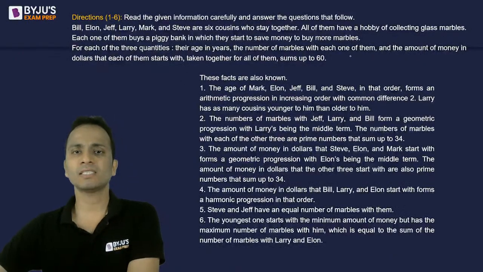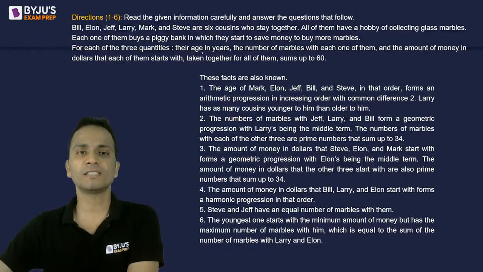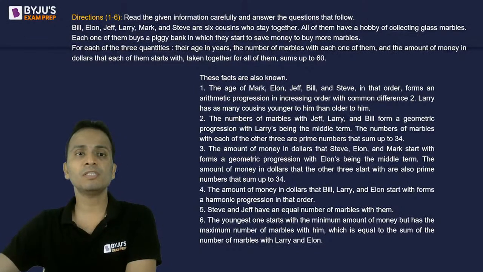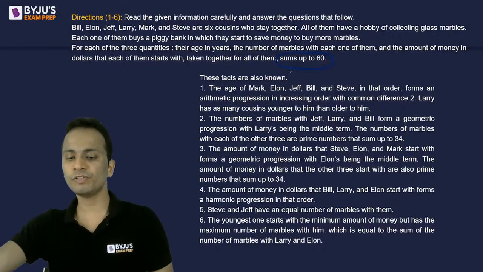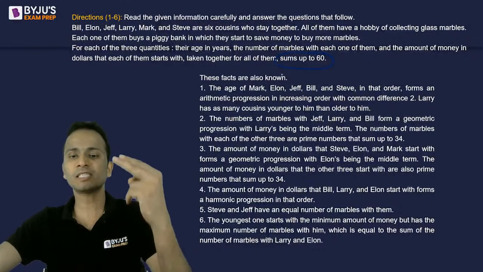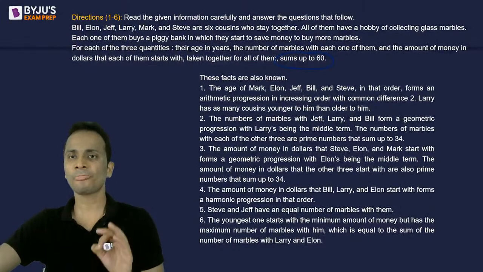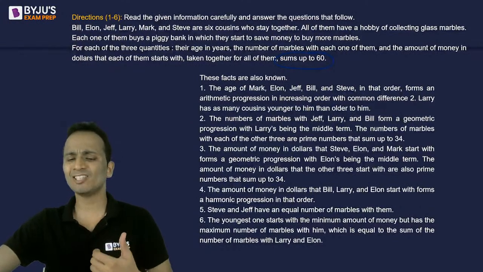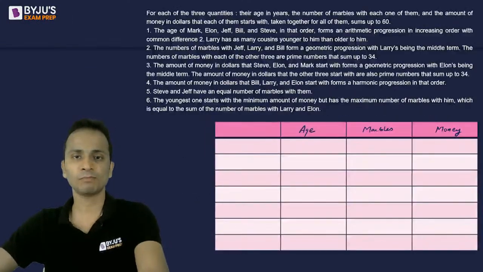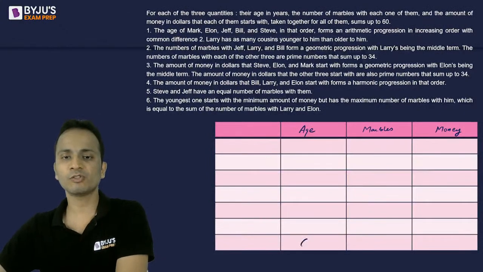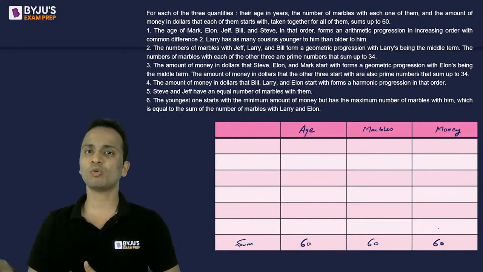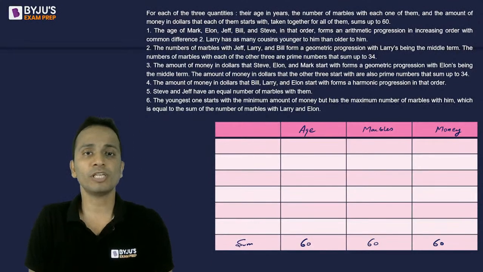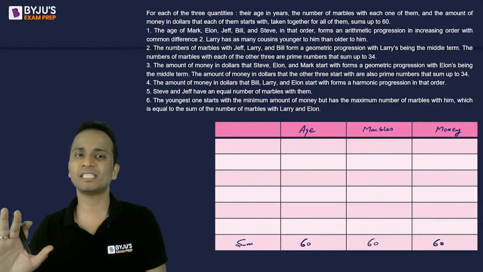Now it says that for each of the three quantities, that is their age, number of marbles, and the money, the sum is 60. That means the sum of the ages of all these people is 60. Similarly, the total amount of money is 60 and the total number of marbles with them is 60. So I know that the sum of these ages will be 60. For marbles, it will be 60, and for money, it will also be 60. So this was given to me as a set of common data. For each of the three quantities, the sum will be 60, right?